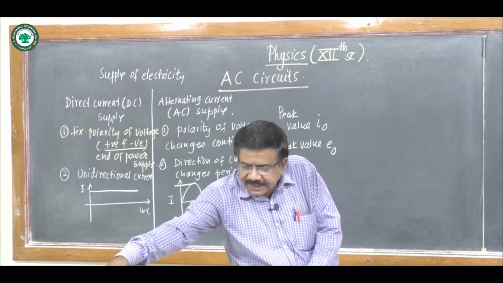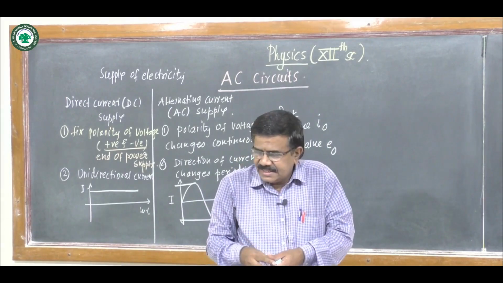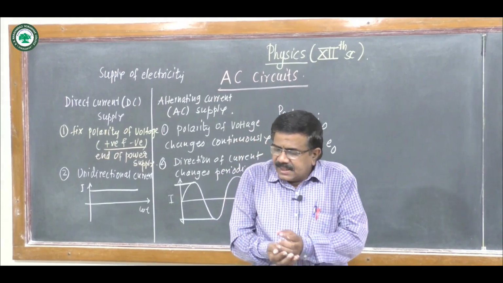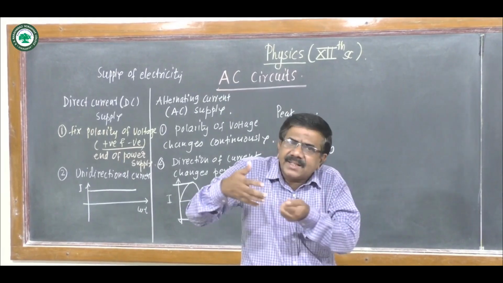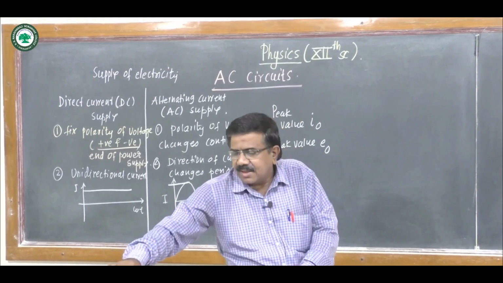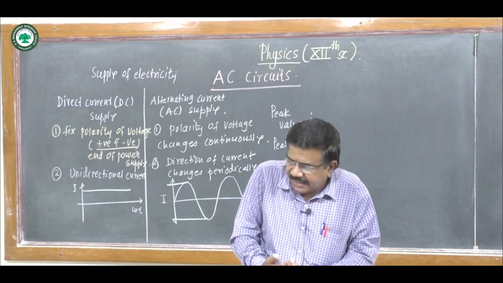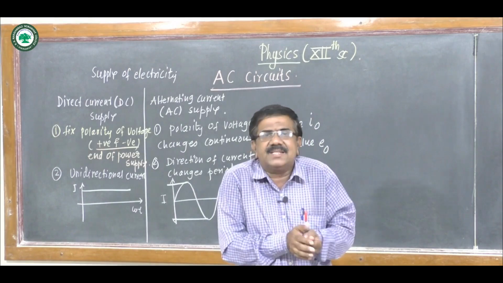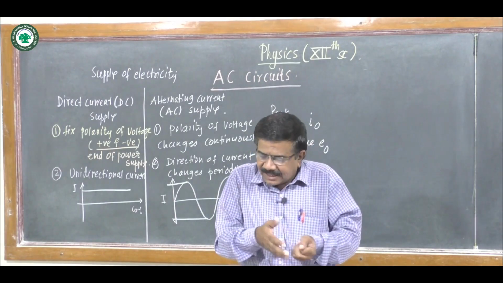Some devices directly use the AC, for example fan, fridge, air conditioner, induction heater, coil heater; they directly run on alternating supply. In this chapter we see the conduction of alternating current through resistors, inductors and capacitors.